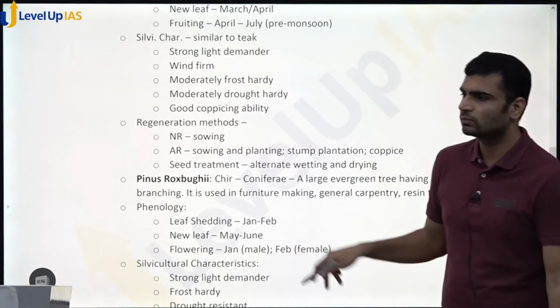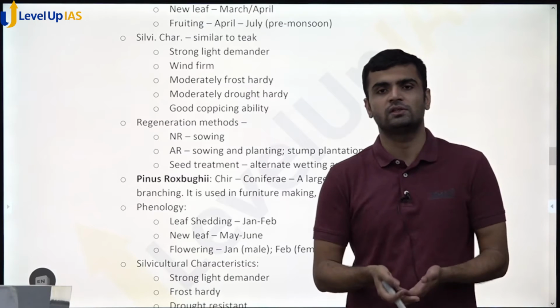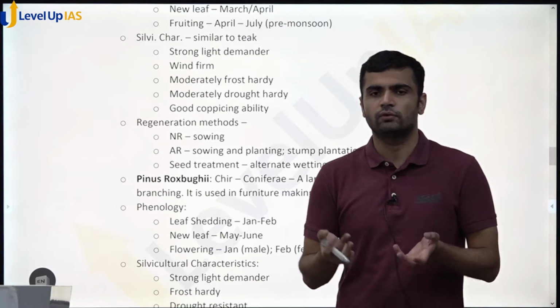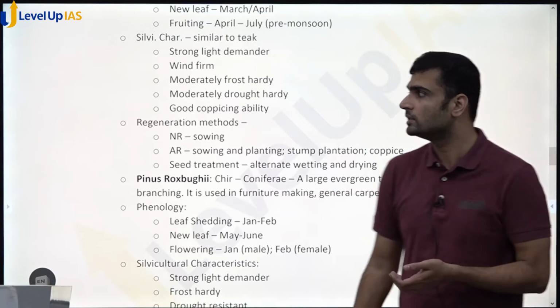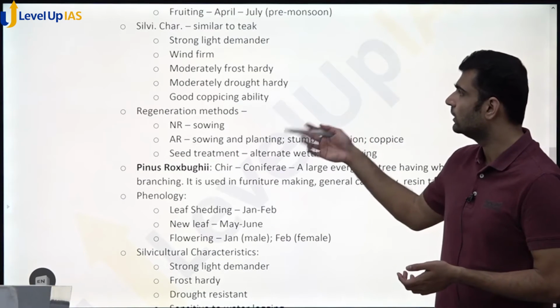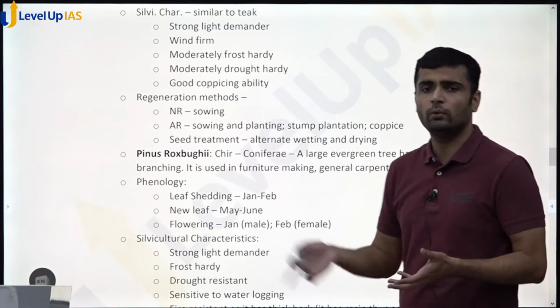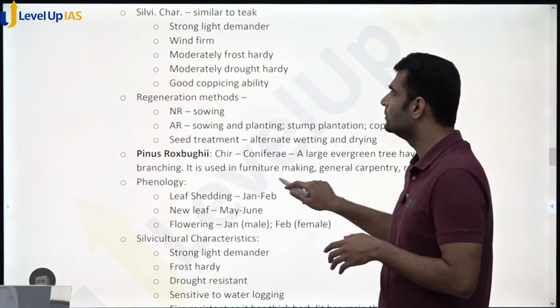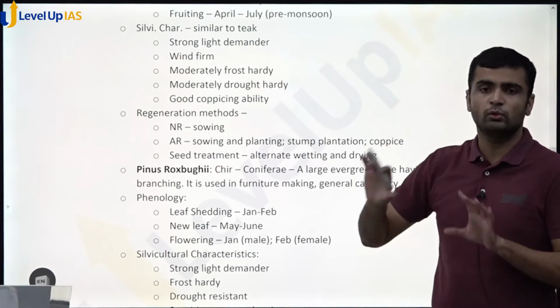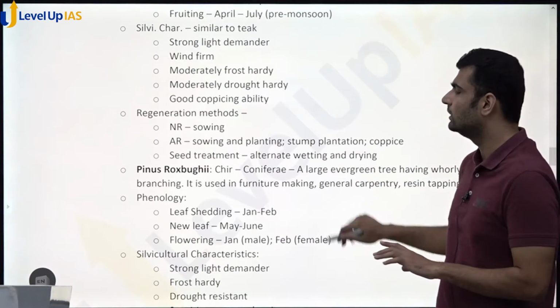Silviculture characteristics, what are they? Basically, whether the species is light demanding or not, frost sensitive or frost resistant, fire sensitive or fire resistant, wind firm or not, drought hardy or not, what is its coppicing ability, those things. Again, factual information, nothing much to discuss. And silviculture characteristics would be similar to teak, nothing different.